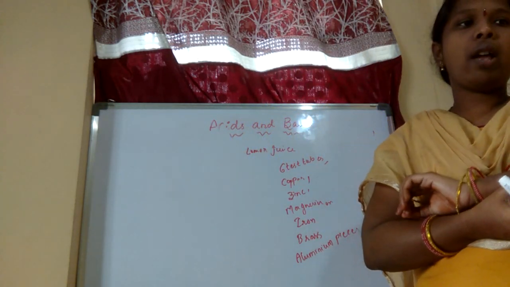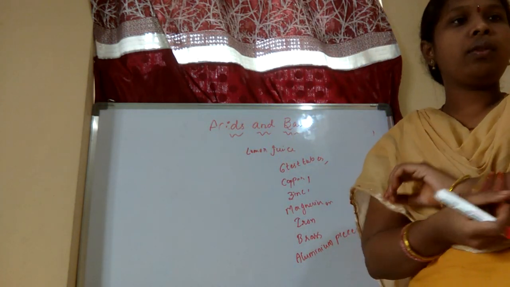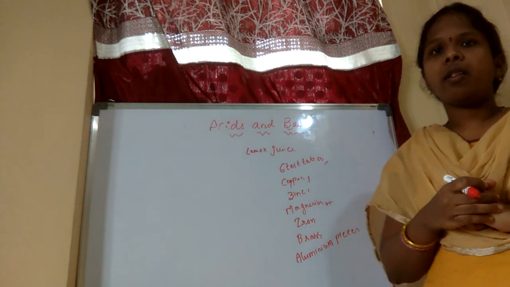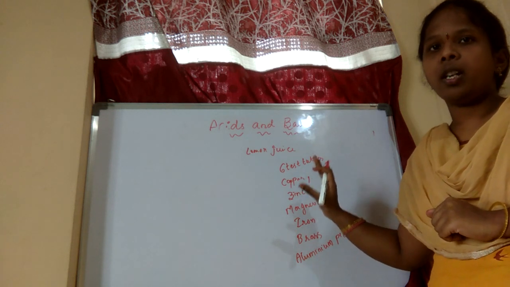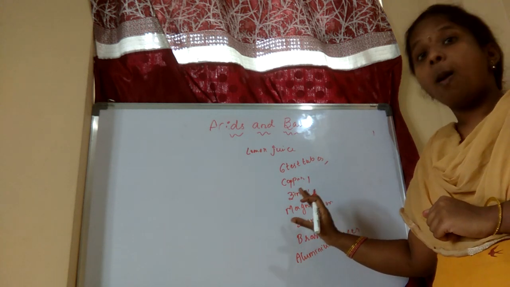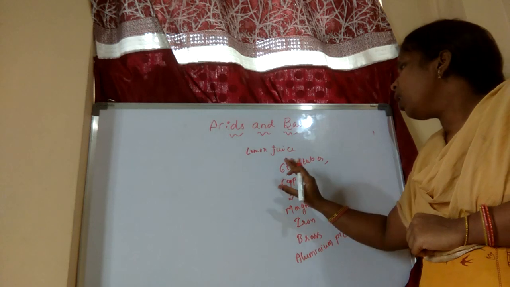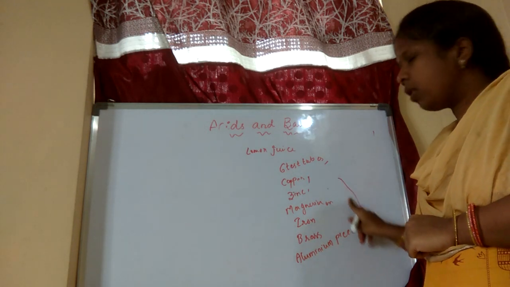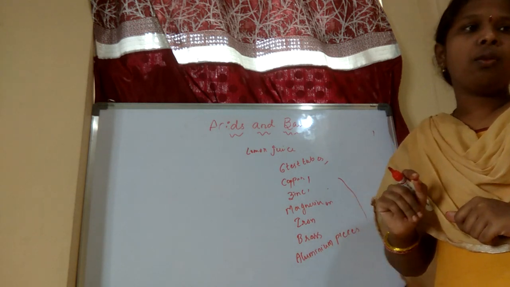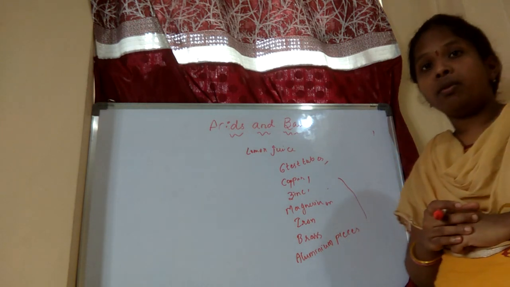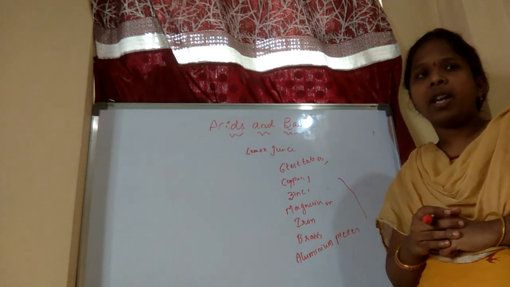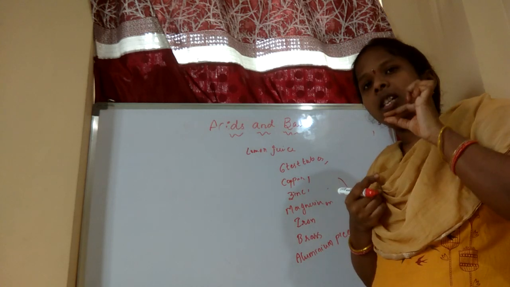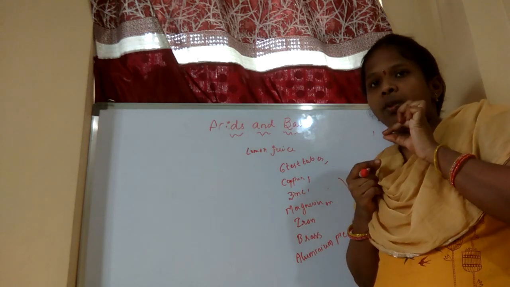So afterwards what do you have to do, children? Everything you have taken in the test tubes, and the lemon juice also we have taken in the test tube. In all the test tubes lemon juice is common, but each test tube should contain one of these 6. Okay. So afterwards, what do you have to do? Light a matchstick.